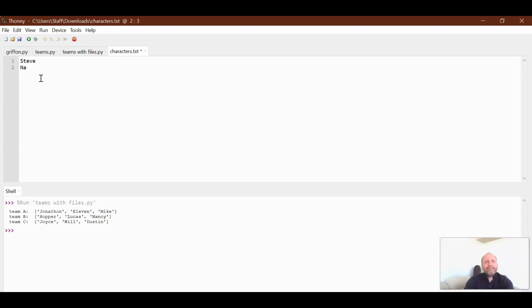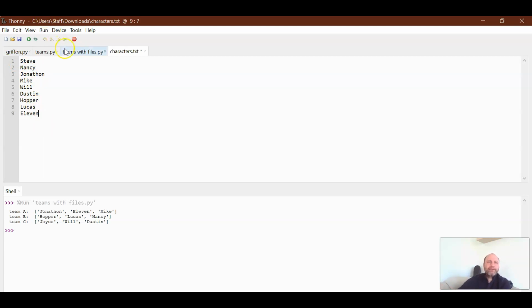So we have Steve, Nancy, Jonathan, Mike, Will, we have Dustin, we got Hopper, Lucas, 11, is there any? I think it's a good chunk of the people. So I just threw out some names, and now I just list them. And you don't need to know much about programming to list a whole bunch of names up.